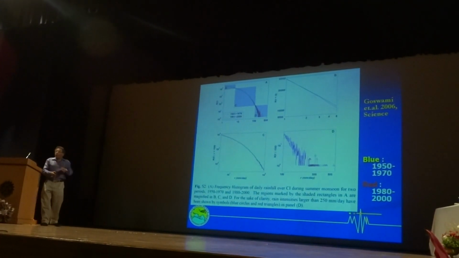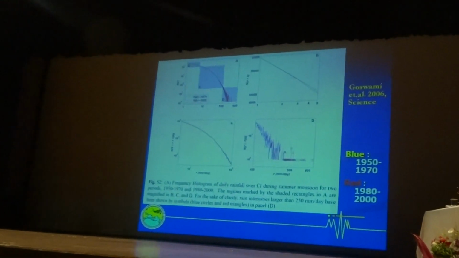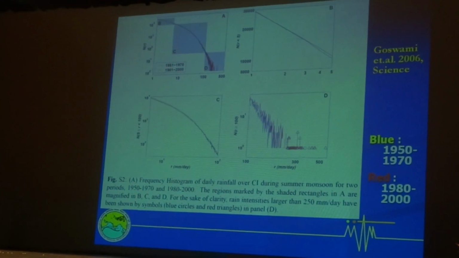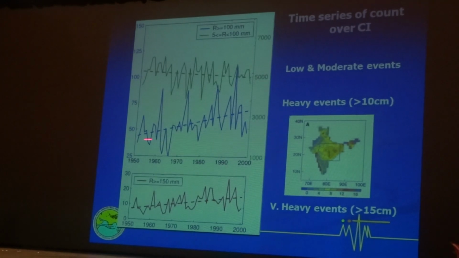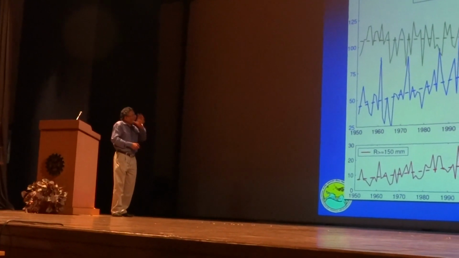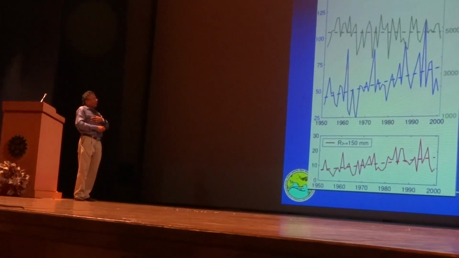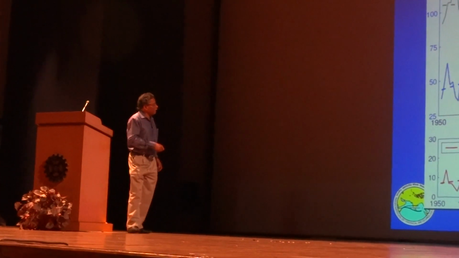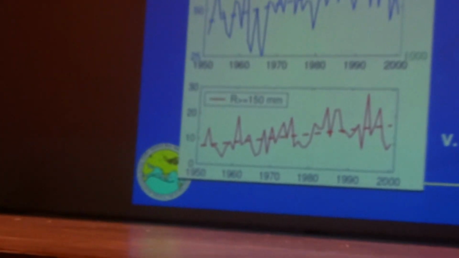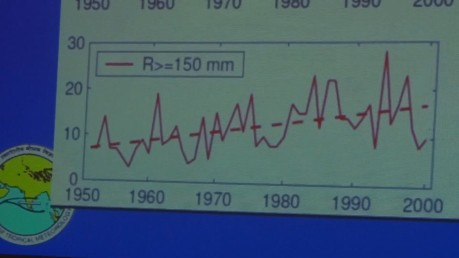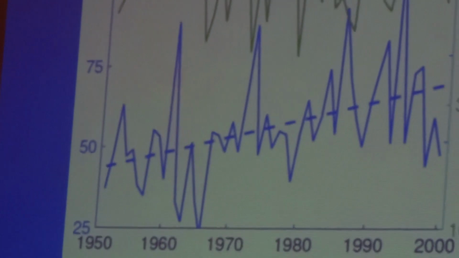So even though the mean rainfall is not actually changing, something is happening to the monsoon. What is happening is the distribution is changing. With that, we counted the number of extreme events over central India, over this box. Every season, June, July, to September, how many heavy rainfall events take place, more than 10 centimeters a day, and that number has increased significantly. How many heavy events more than 15 centimeters a day, that has increased more than 2 times over the last 50 years. So there is a very significant signal of increase in the heavy rainfall events, and the low and moderate rainfall events seem to have decreased.